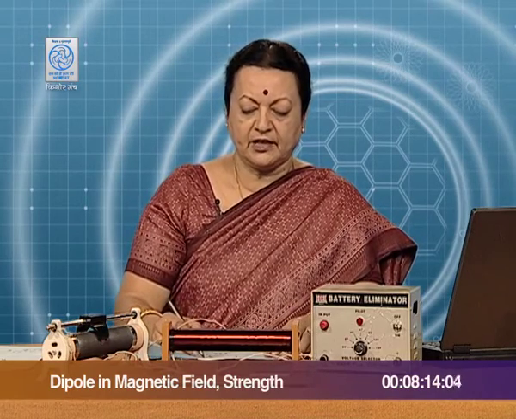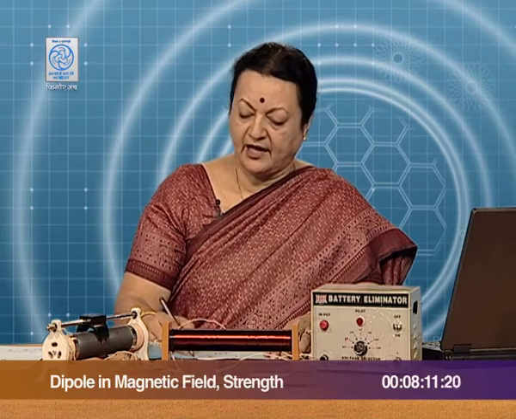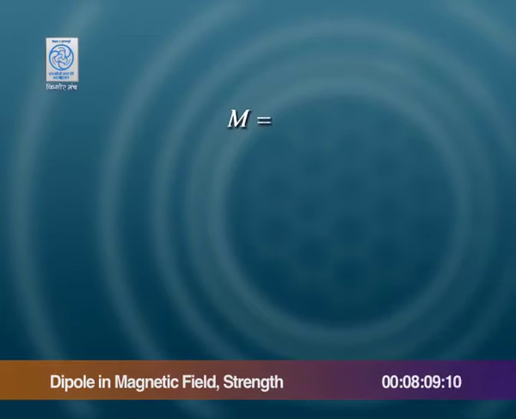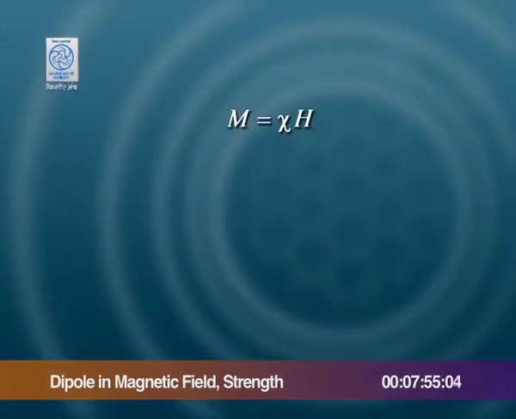So, M is equal to xi times H. Xi is how we represent susceptibility, and it tells us how much magnetization is developed in the material per unit external magnetizing field. H here is N I, and therefore, M upon H is going to be my value of xi. Its units will cancel, so there will be no unit for it.